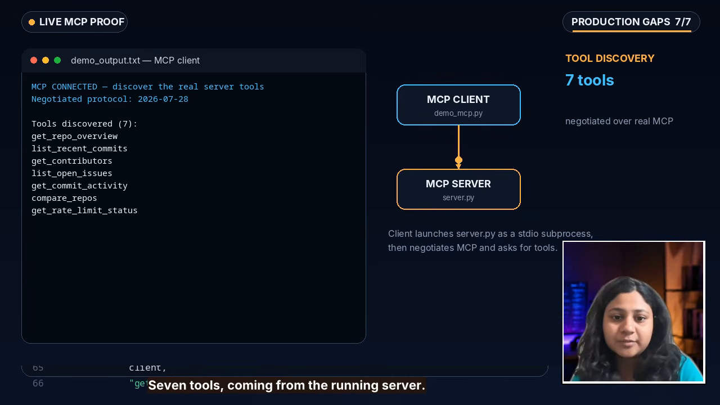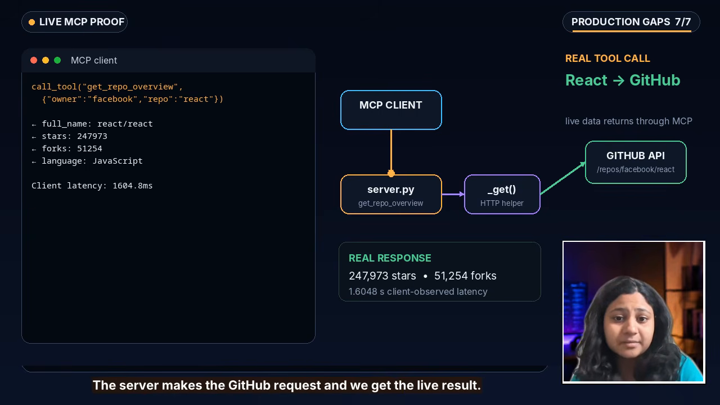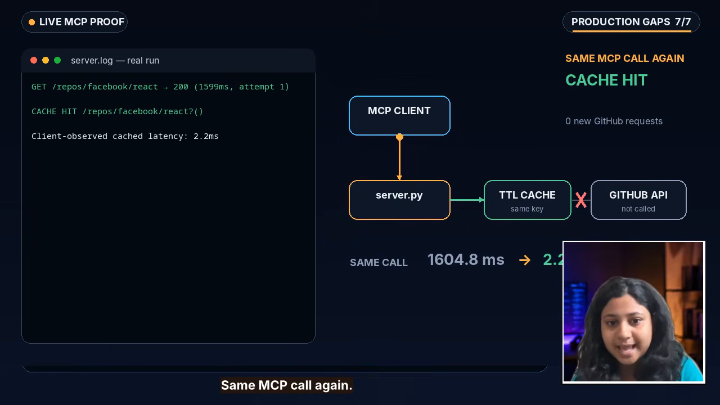Now get repo overview for React, and the server makes the GitHub request and we get the live result there itself. So same MCP call again. So there is the cache hit. No second GitHub request for this.